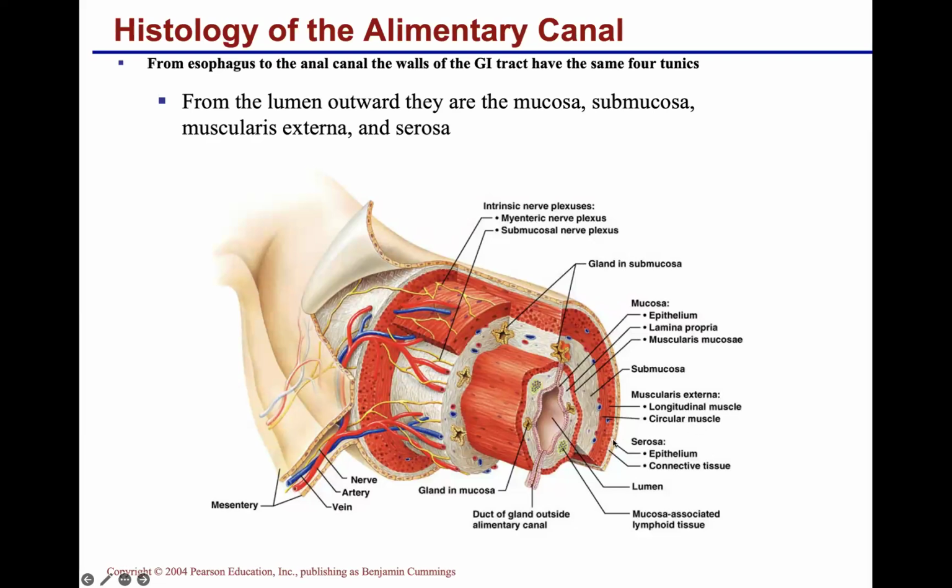And the last is the serosa layer, which consists of epithelial and connective tissue. This is a much tougher layer among the four layers. So again, there are four major layers: mucosa, submucosa, muscularis externa, and serosa. And of the epithelial layers that you are looking at, these are of two types. One is simple, the other is stratified.